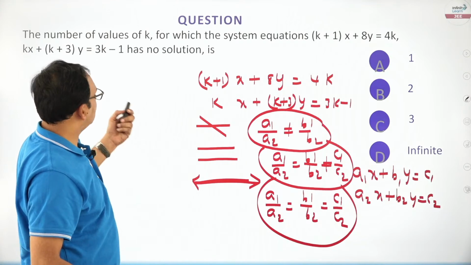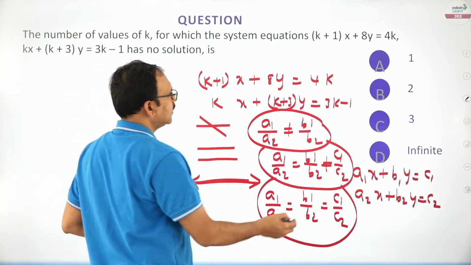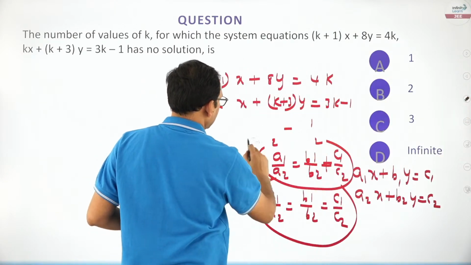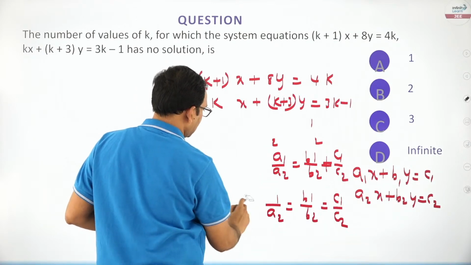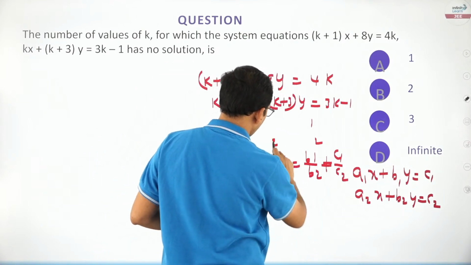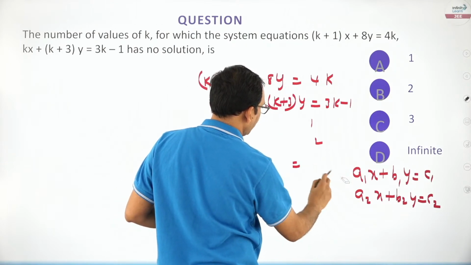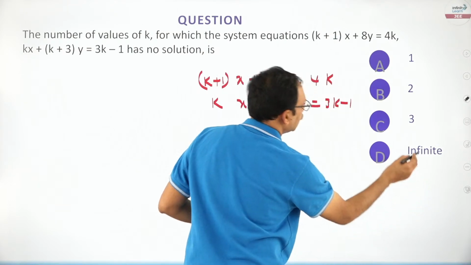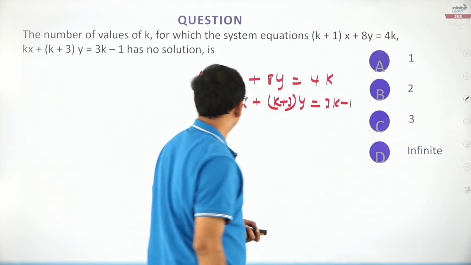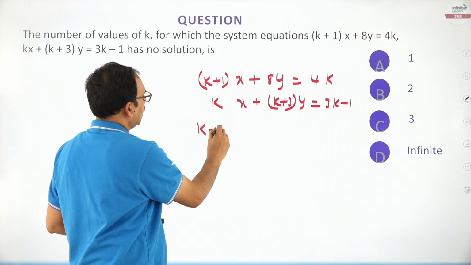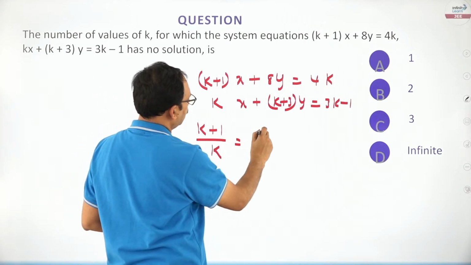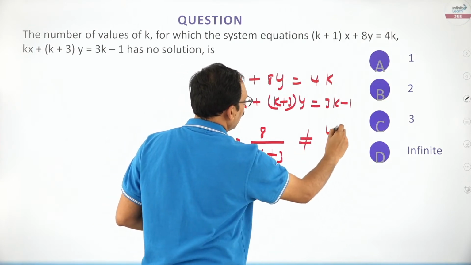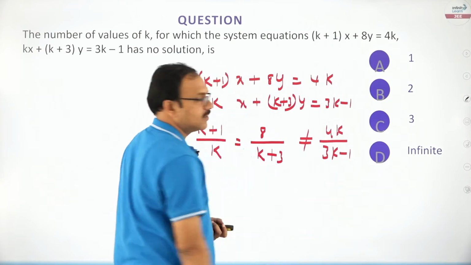Now friends, he said this system has no solution. In the sense, you can do like, no solution means they must be strictly different parallel lines. So what to do, friends? a1 by a2 is equal to b1 by b2 but not equal to c1 by c2, this logic you apply, dear friends, you are going to get the answer. You see, a1 by a2 means k plus 1 by k is equal to 8 by k plus 3, but this value shouldn't be 4k by 3k minus 1. This is the point, friends.